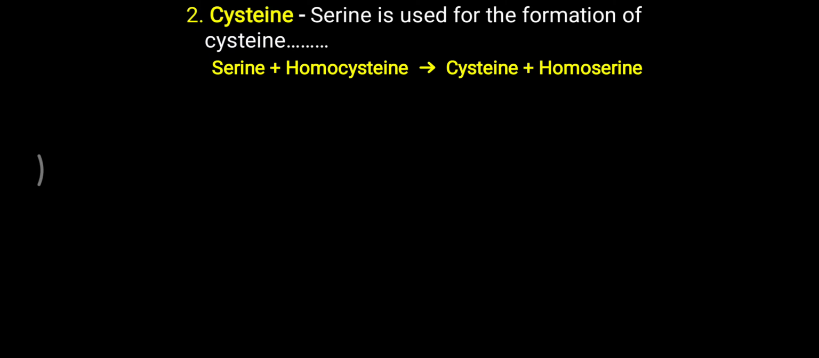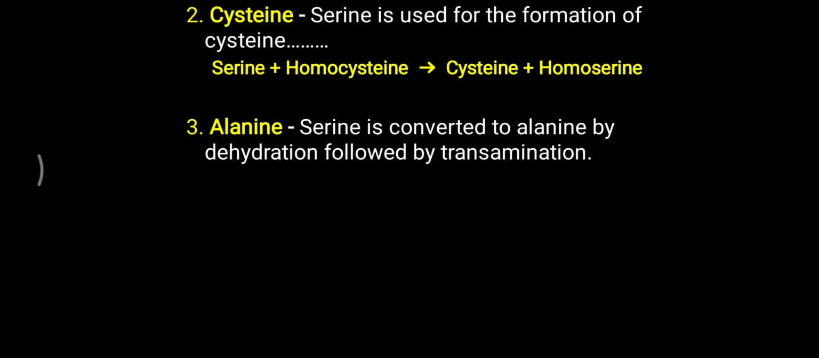Now from serine, the amino acid cysteine can be generated. So serine is used for the formation of cysteine. Cysteine is formed with the help of homocysteine. Homocysteine is mostly generated from methionine to S-adenosyl methionine, S-adenosyl homocysteine, and from S-adenosyl homocysteine to homocysteine. Now this homocysteine combines with serine with the help of the vitamin pyridoxal phosphate, which helps convert homocysteine to cysteine, and serine is converted into homoserine. So for cysteine formation also, with the help of pyridoxal phosphate, serine is very useful.